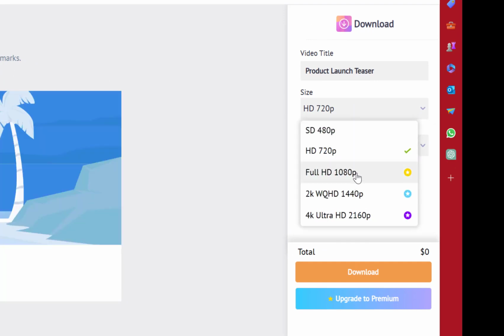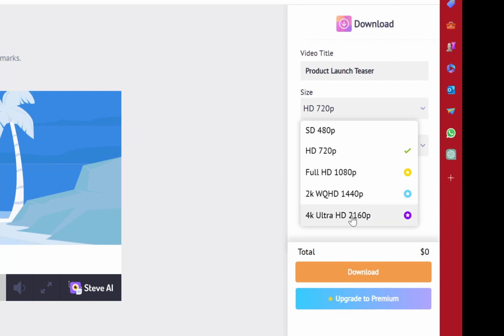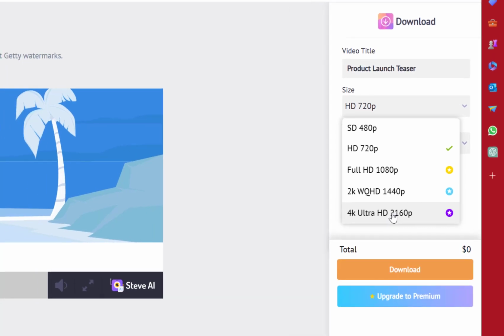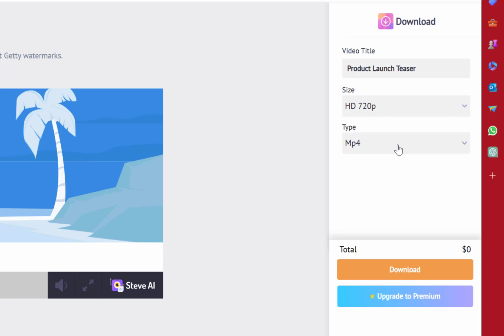You can get full HD, 2K, 4K Ultra, and this all depends on, that's the good stuffs I was talking about. So if you are willing to pay, if you are a marketing agency and people come to you for marketing, like ads like this, you can use Steve.ai. You just pay, you take money from your clients, you come to Steve.ai, generate the video, and then you get your money, and then everything is fine. But for educational purpose like me, I would just stick to this HD 720 pixels, and then the video type is MP4, and then I click on download. You see my total cost is 0.